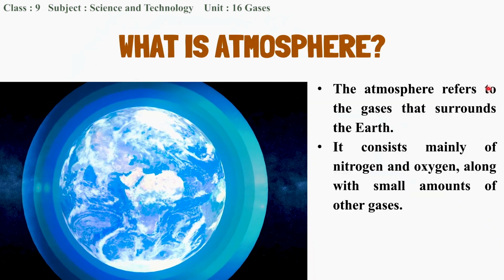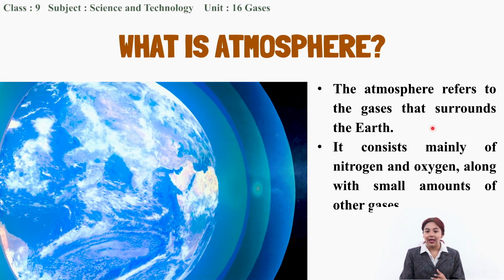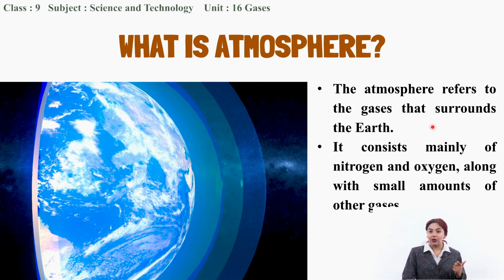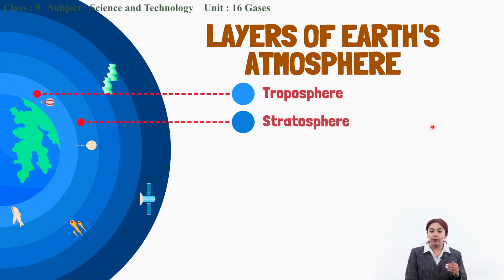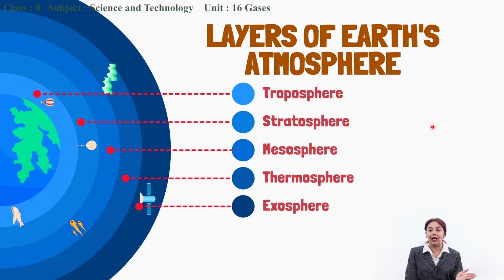So, atmosphere. What is an atmosphere? Atmosphere is the gases that surround the Earth, and it consists mainly of nitrogen, as I mentioned in the previous classes, oxygen, along with small amounts of other gases as well, like hydrogen, carbon dioxide, etc. And the atmosphere consists of layers. The first layer, present very close to the Earth's surface, is the troposphere. Above the troposphere, we have the stratosphere, then the mesosphere, then the thermosphere, and the final layer is the exosphere. Now let us study each of these layers individually.